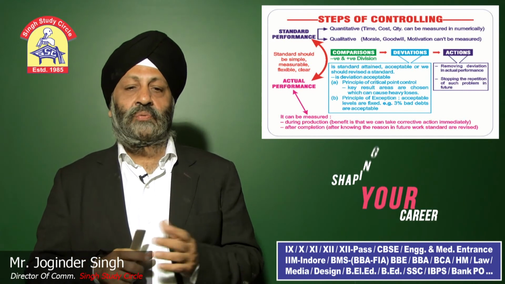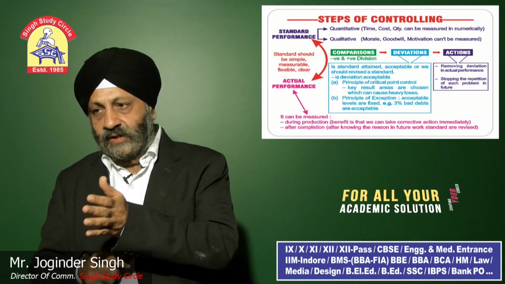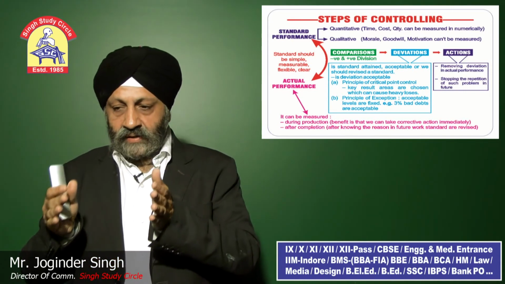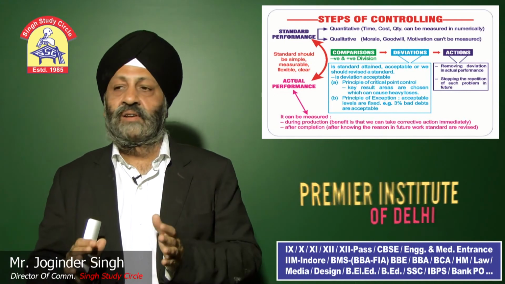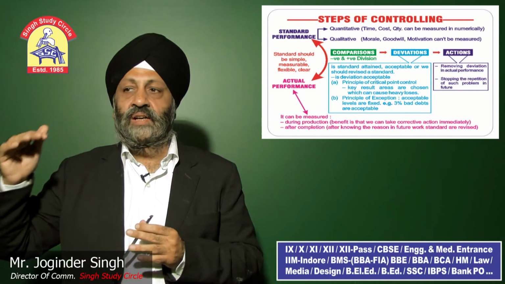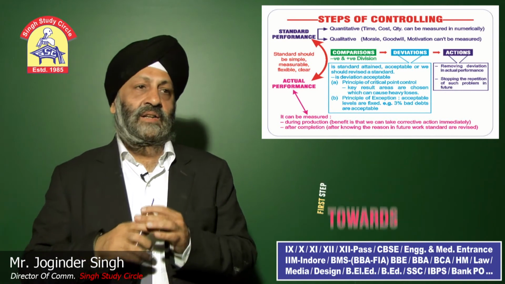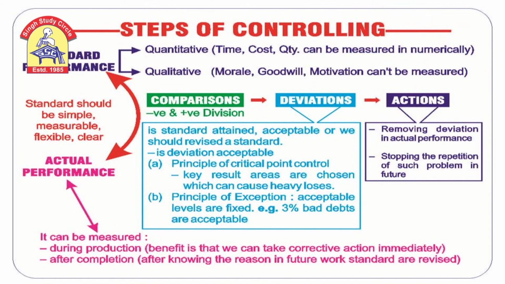Similarly, actual performance can be measured either on completion of a period or in between also. If we compare the actual performance in between the period, we get an advantage. Immediately we can know the causes of the deviation and we can go for correction. But when it is done after the year, then it is a standard laid down for next year. It also depends upon the type of industry. So these are the steps of controlling.